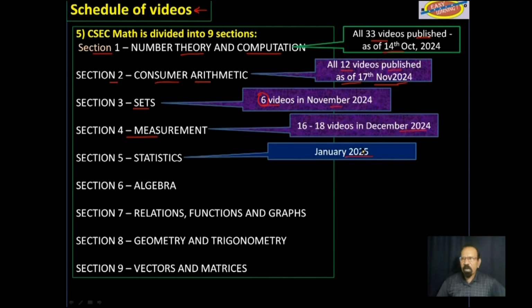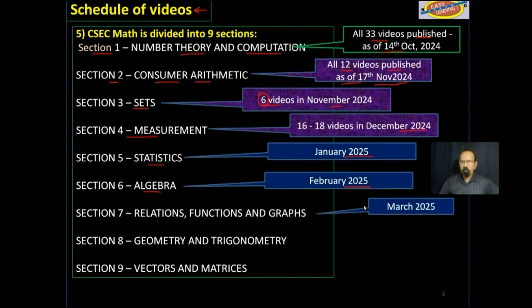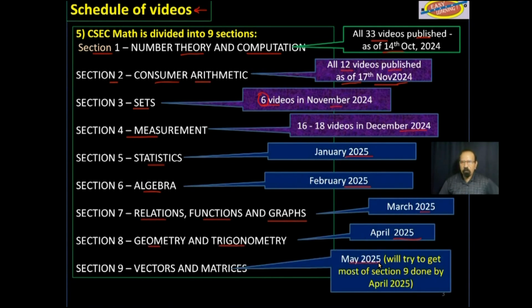January 2025, statistics. February 2025, algebra. March 2025, relations, functions, and graphs. April 2025, geometry and trigonometry. And finally, by May 2025, mid-May, hopefully vectors and matrices.